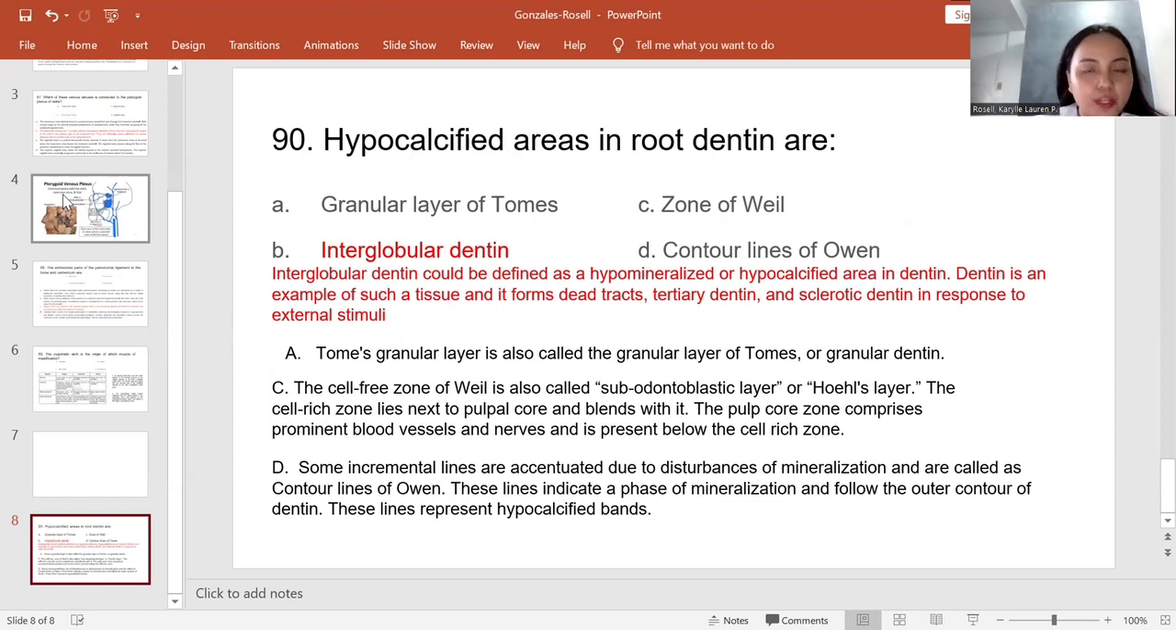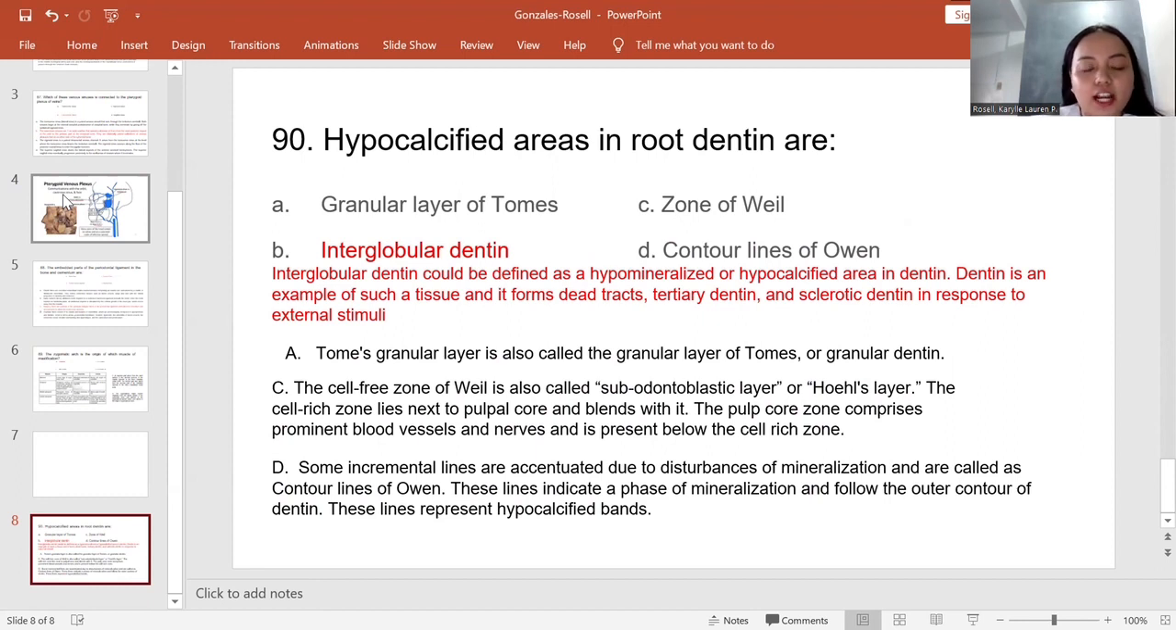dentine. Letter C is not the correct answer because the cell-free zone of Weil is also called subodontoblastic layer or Hohl's layer. The cell-rich zone lies next to the pulpal core and blends with it. The pulp core zone comprises prominent blood vessels and nerves and is present below the cell-rich zone.